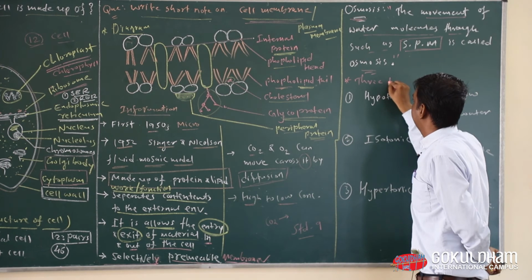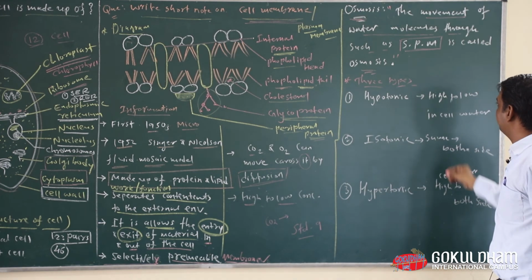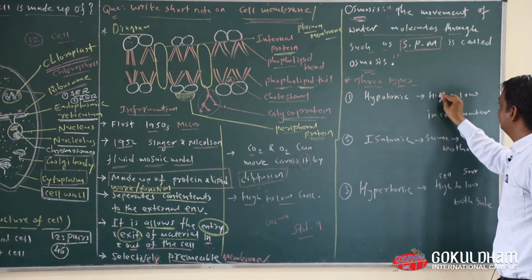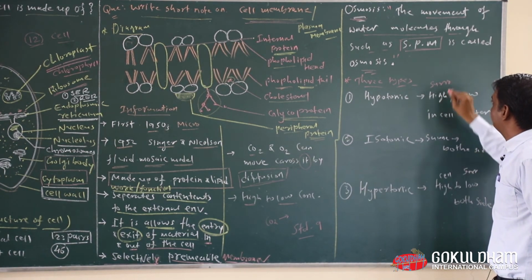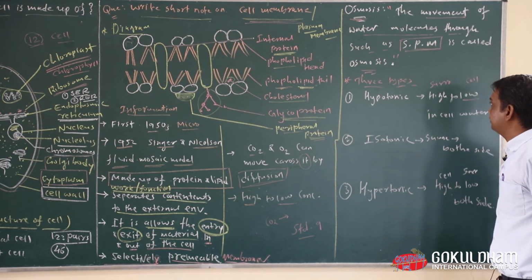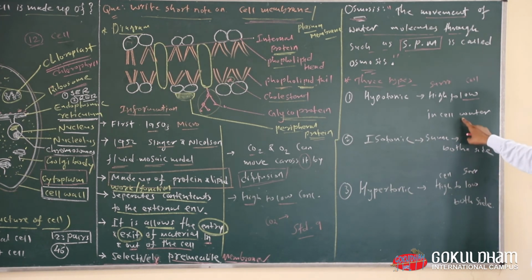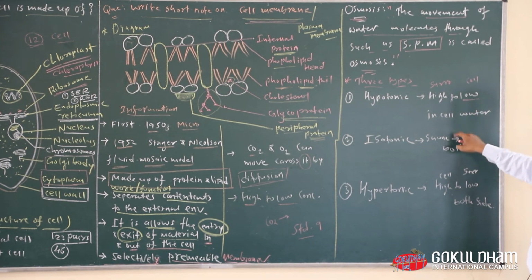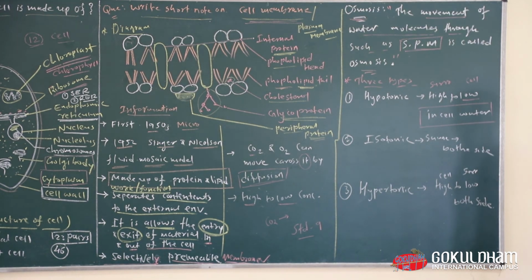Okay, now there are three types. The first one is hypotonic. Hypotonic means high concentration in the surroundings, that means the concentration around the cell is high, and low concentration in the cell. At that time, the water from outside will go inside the cell. So this is our observation: water goes into the cell.